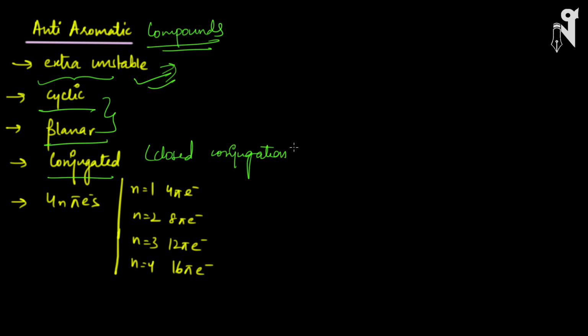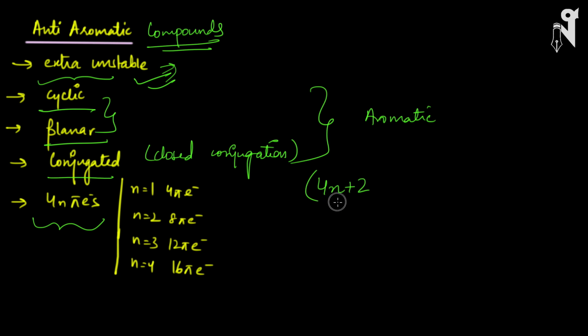Okay, so basically if you talk about the conditions, these three conditions are the same as the aromatic conditions. Then what is making it extra unstable is the number of pi electrons present in the molecule. So when we talk about aromatic compounds, the number of electrons required is 4n plus 2 pi electrons. This is the general formula for the electrons present in a molecule to be aromatic.